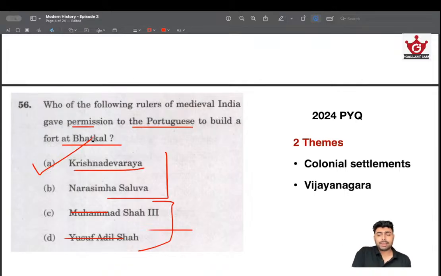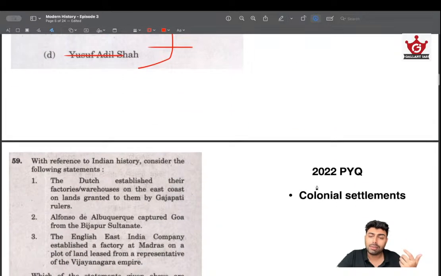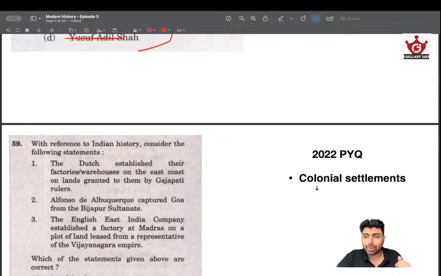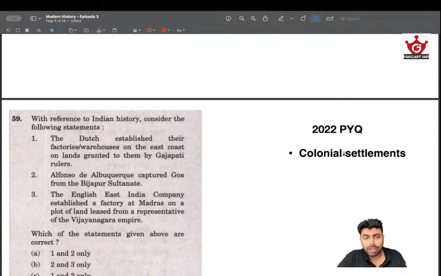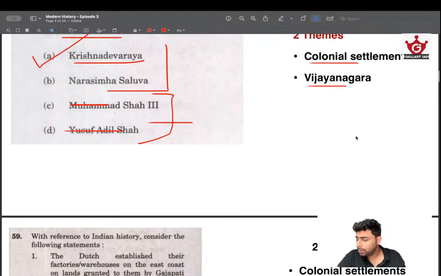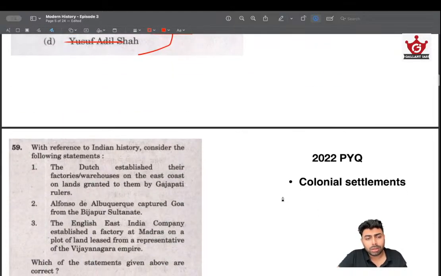This particular question combines two of the core themes that have been asked: colonial settlements and Vijayanagara. So we need to look into the previous year questions, from the 4 years prior, surrounding these colonial settlements and Vijayanagara, so we get an idea about how UPSC asks about these themes. Let's start with the colonial settlements. In 2022, this is a question that we already discussed, but again I'm putting it into perspective to see how these are asked. In 2022, UPSC asked about colonial settlement.